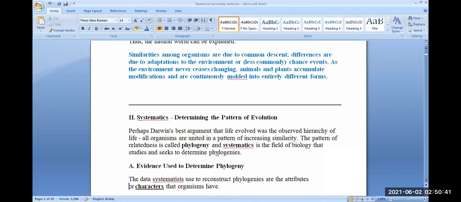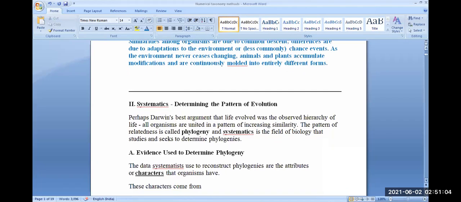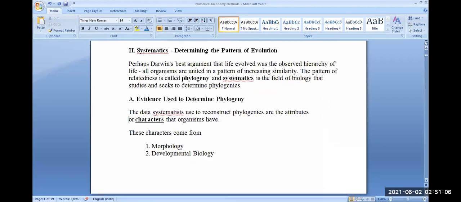Phylogeny का मतलब है evolutionary history, and systematics is the field of biology that studies and seeks to determine the phylogenies. यानी systematics का real essence या actual purpose, it is that field of biology which studies and seeks to determine these phylogenies. Evidence used to determine phylogeny, यानी कौन से evidences है, कौन से सबूत है, which proofs are used to determine phylogeny, that is evolutionary history.